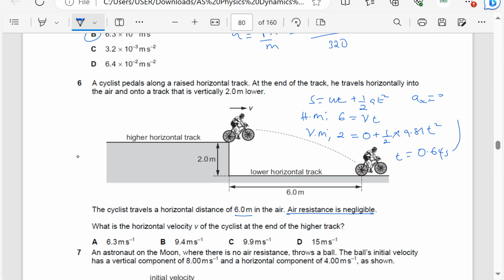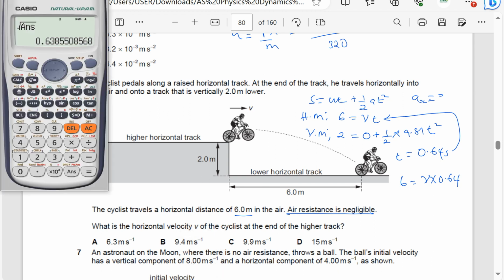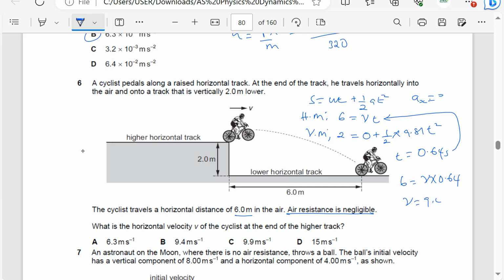So then I'll substitute for t in that equation. 60 is equal to v times 0.64 seconds. So I'll say 60 divided by the answer, which gives me 94. So v is 9.4 meters per second. So the answer is going to be B.